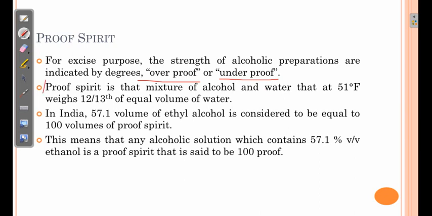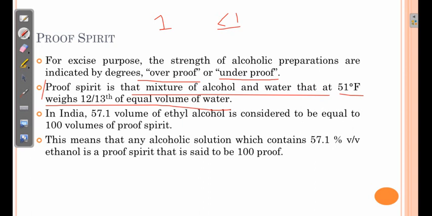So proof spirit is that mixture of alcohol and water that at 51 degree Fahrenheit weighs 12/13 of an equal volume of water. Now as you know, water has specific gravity of 1 at normal conditions, and alcohol has specific gravity less than 1. So when we mix alcohol and water, the specific gravity of this mixture decreases. So as the concentration of alcohol increases, the specific gravity decreases.